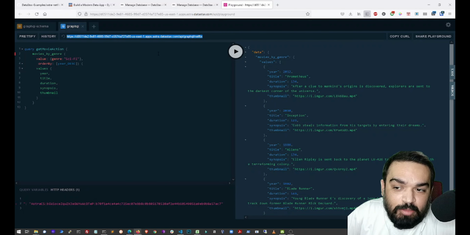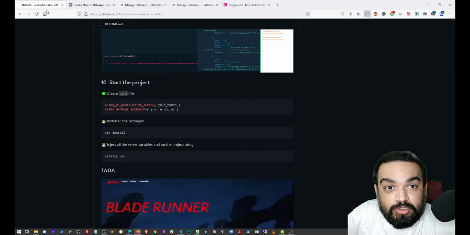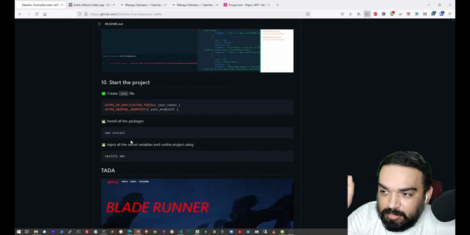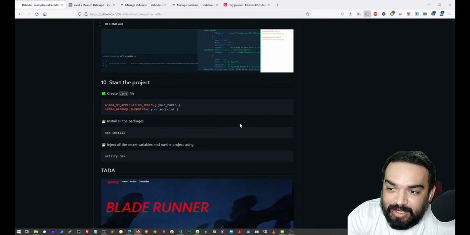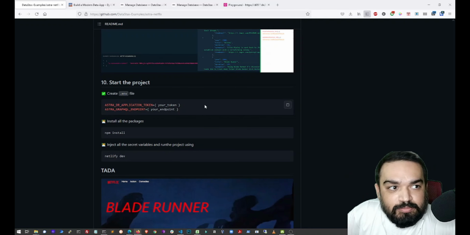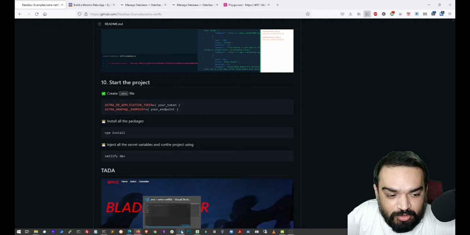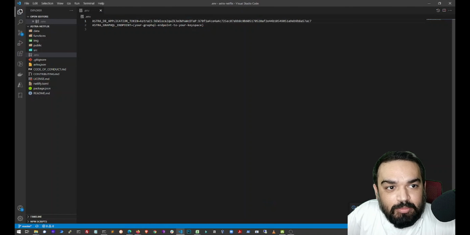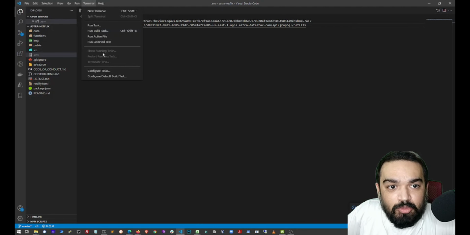This is the endpoint, the GraphQL endpoint, because the app that we cloned is written in React and it is accessing the data from AstraDB using GraphQL. So we need the endpoint of GraphQL. I'm going to go back to my Visual Code and paste the endpoint here. That's it. Now I'm going to open the terminal here.